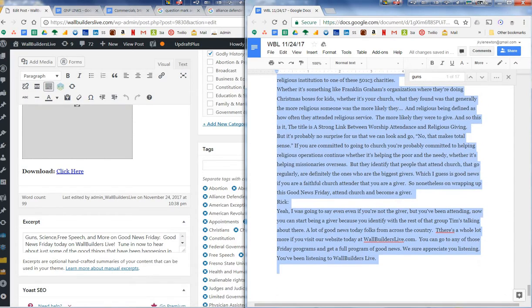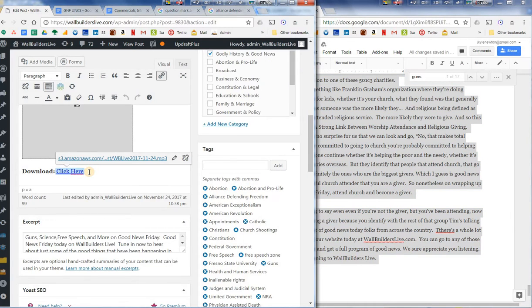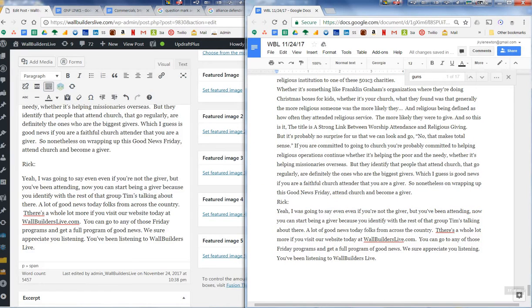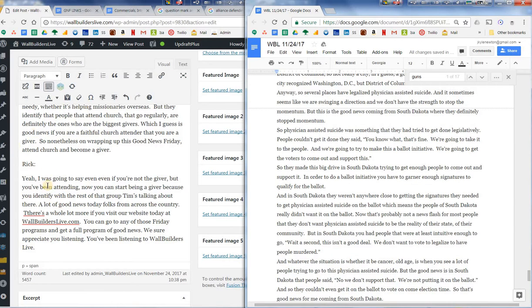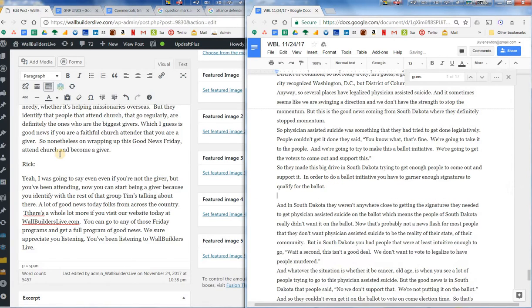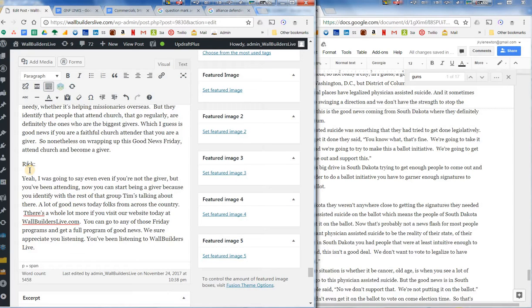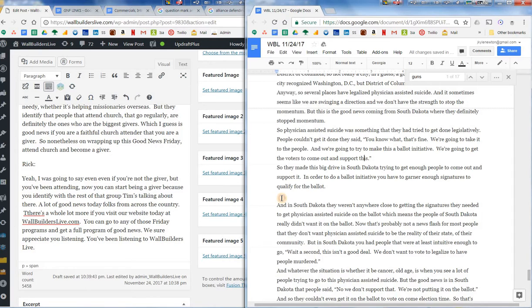Alright, so Control C, and then I'm going to click right here after the download. I'm going to click Enter, and then I'm going to paste it. Now I've got spaces down at the bottom, so I'm going to delete those. Now, I want you to see, I'll come back over here. Remember when I told you that when deleting the spaces here, WordPress puts them back in for some reason. So when we have a space like that, it would look really, really spaced over here. So that's why we delete the spaces in Google Docs.